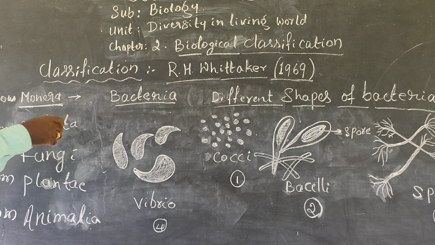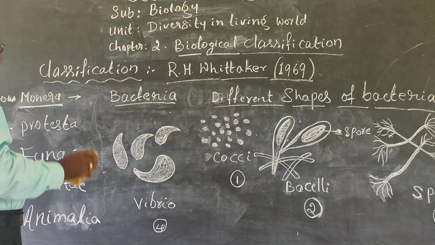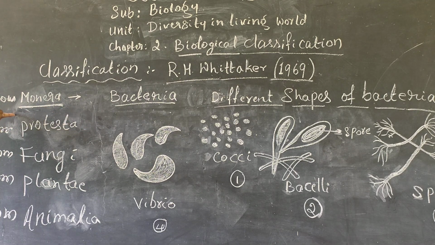All these bacteria live in different places on the earth, in water or in different locations like soil and other places, where they grow. Monera bacteria, microorganisms, live in different places.